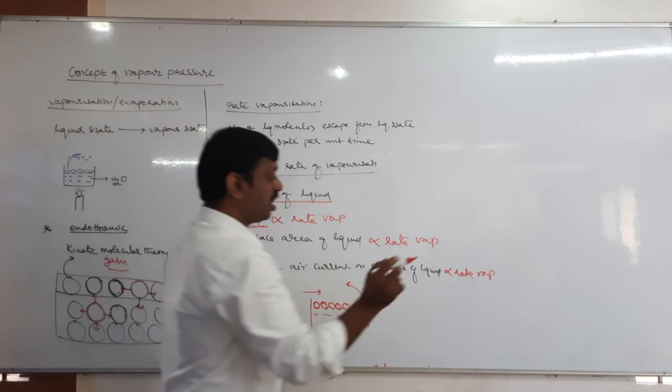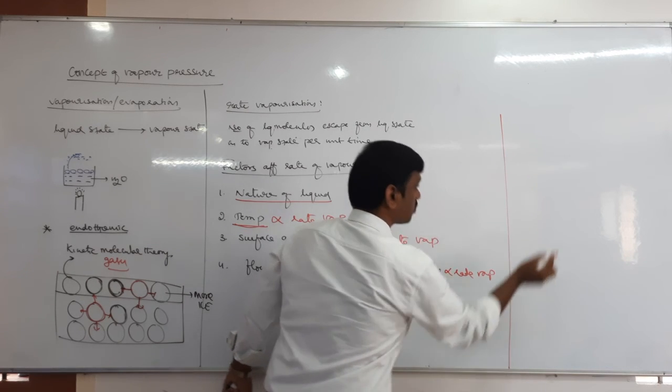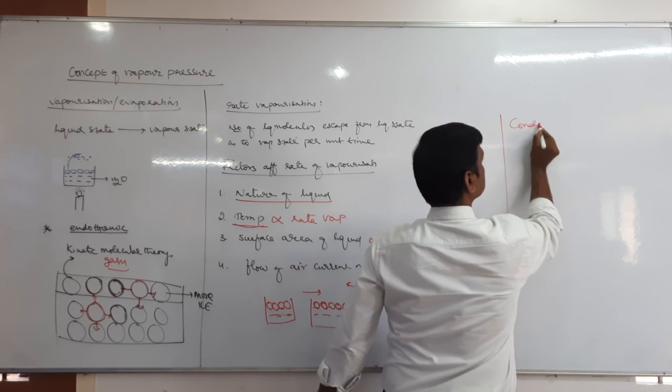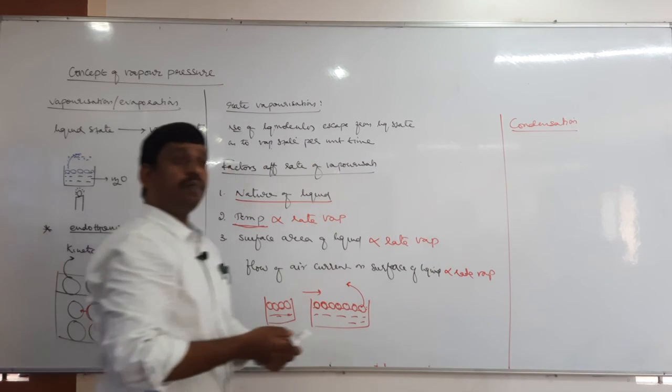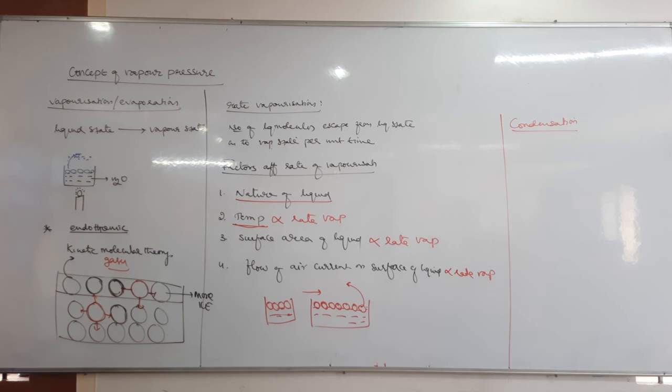Next is similarly condensation. So what is condensation? It is opposite to vaporization. Vaporization is the process of conversion of liquid molecules into vapor molecules.